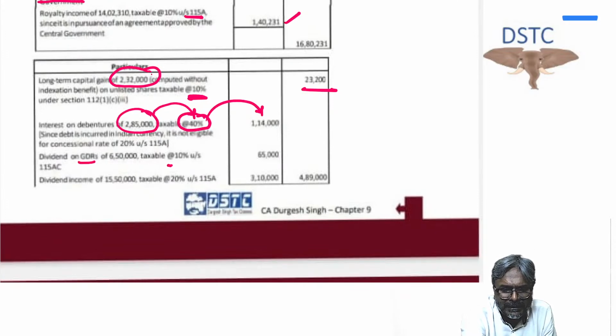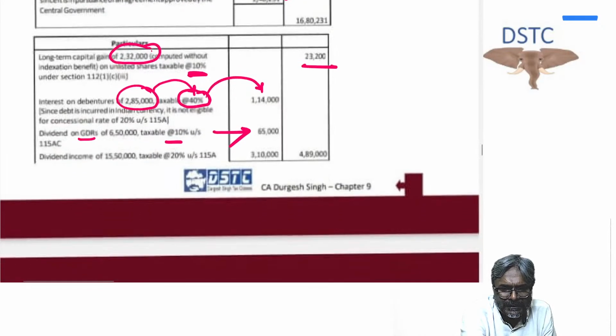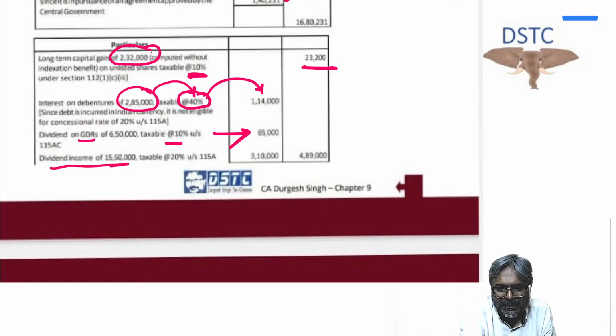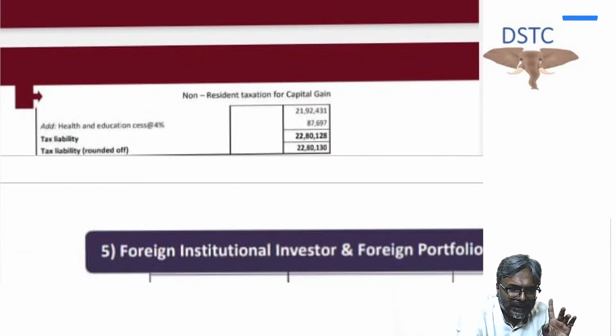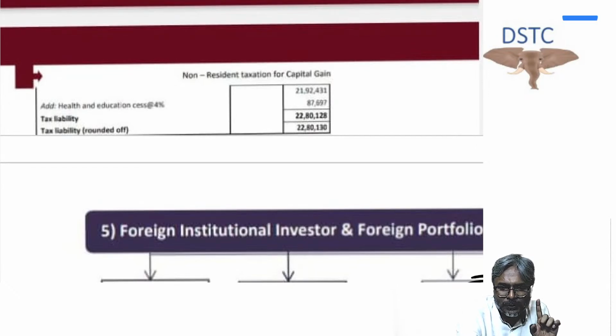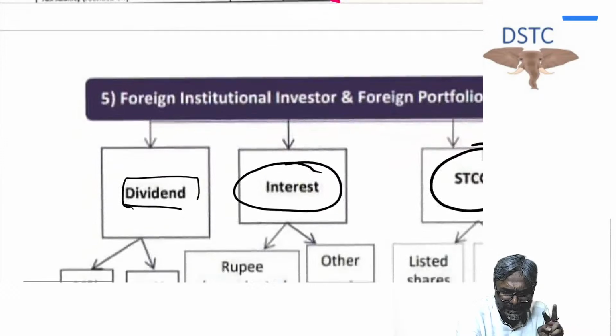Dividend on GDR at 10% would be 65,000, and the dividend on an Indian company, not the GDR, will be at 20% rate. I already discussed this with all of you. So this is the normal calculation which has been there. Now, one last piece of information, students: please have the habit of doing the grossing up to the nearest 10. That is one thing you should always keep in mind so far as your examinations are concerned.